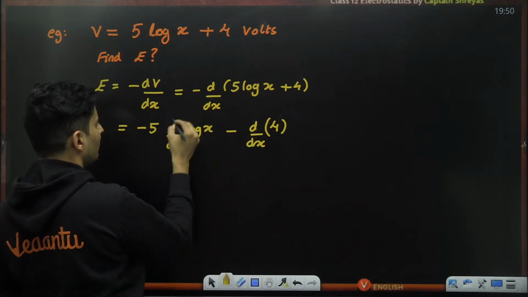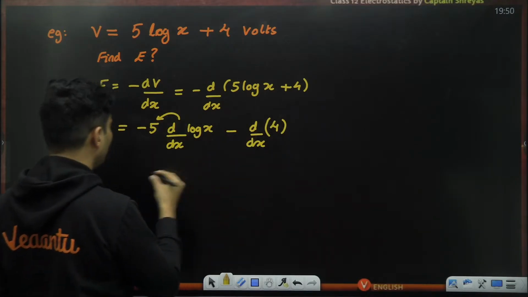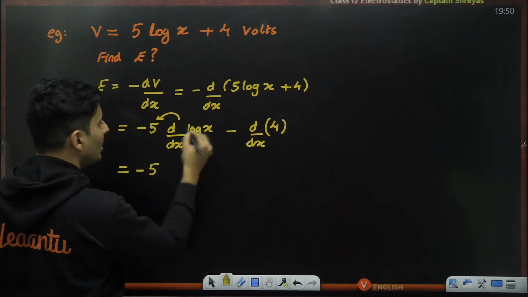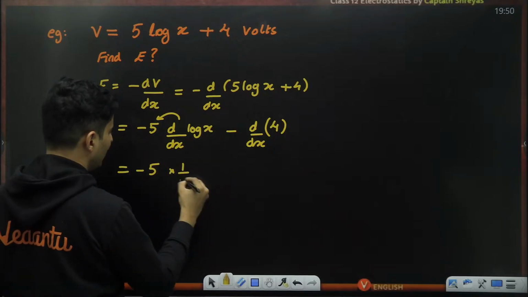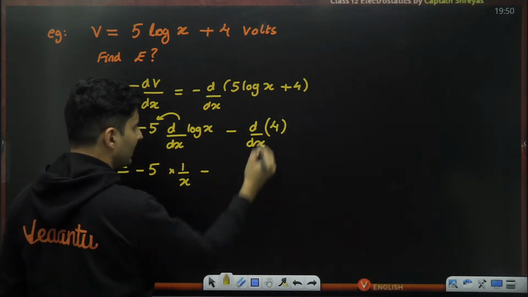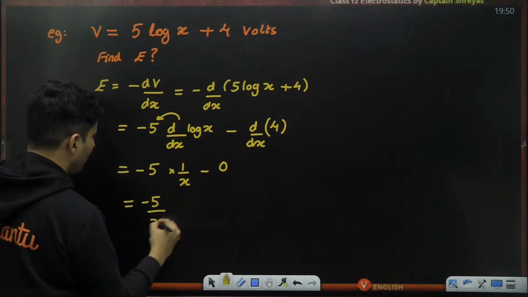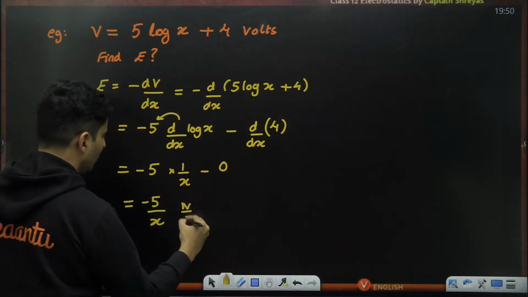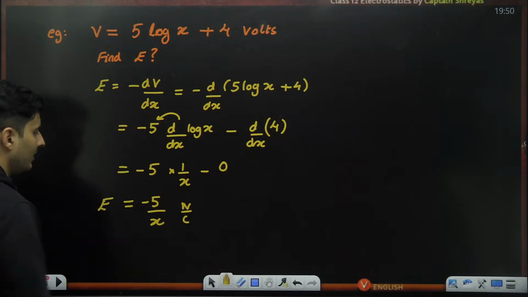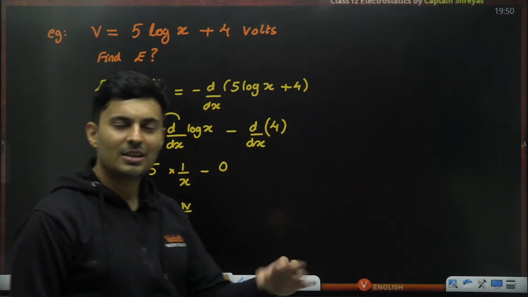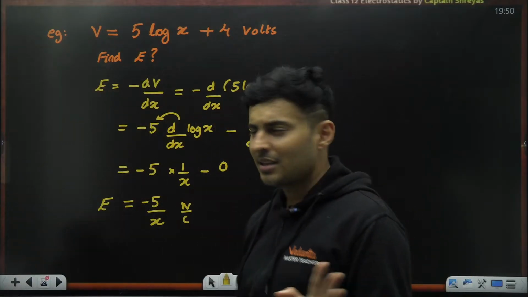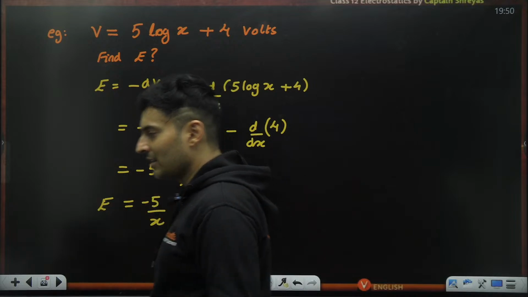5 log x will come separate, 4 will come separate, and 5 being a constant comes outside. So this will become minus 5. What is the derivative of log x? It is 1 by x. What is a constant's derivative? It is 0. So the answer will be minus 5 by x newton per coulomb. That is the electric field. Simple. Just take the derivative and put a minus sign.